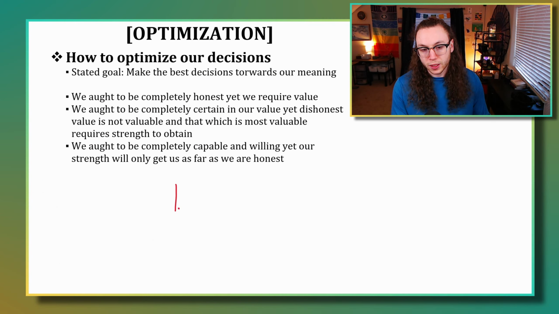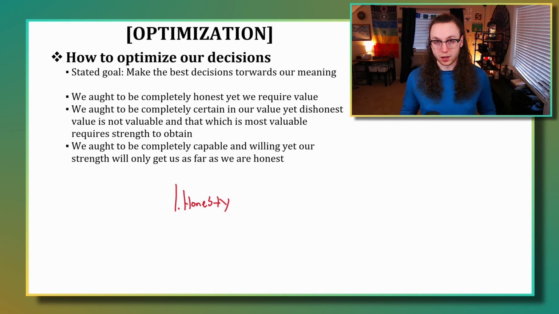And so that is to say, our strength only got us as far as we were honest with ourselves. So the reason that the first priority is honesty is because the value that we have about reality is created based upon our honesty. How often we actually get to meaningful experiences is dependent on how reliable our information is about reality. I can't get to experiences that are meaningful if I don't actually know how to get to those experiences. Or I think I do, but they don't actually ever occur because the information that I have is unreliable or doesn't actually predict reality.